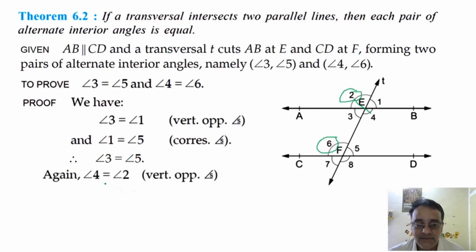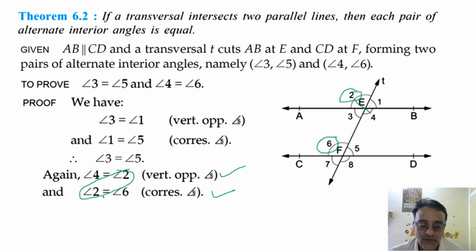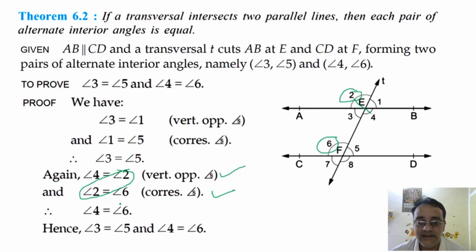So we'll take angle 4 is equals to angle 2, vertically opposite angles, and angle 2 is equals to angle 6, corresponding angles. Now in this, this one is common, look, it is the same angle. So that will imply that angle 4 is equals to angle 6. Hence proved. Any doubt in this theorem?